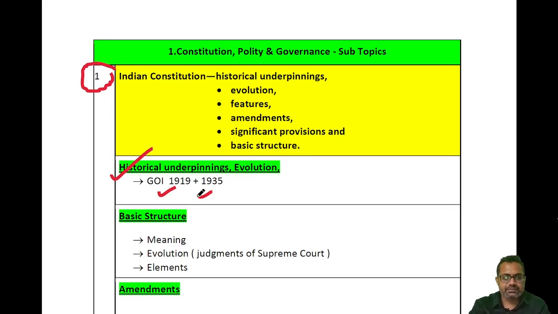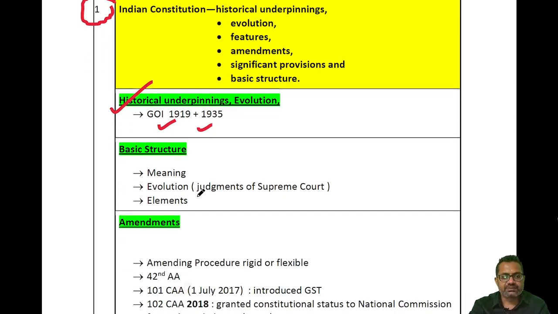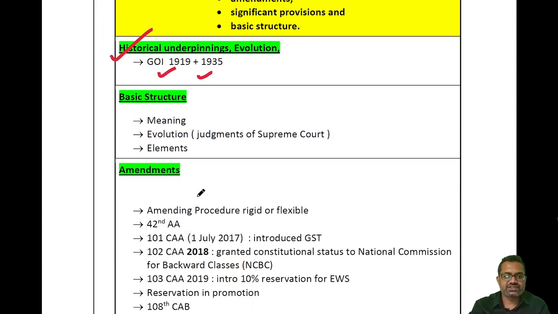Then you will see the basic structure. What is the meaning of basic structure? Through which judgments of the Supreme Court has the concept of basic structure evolved? For example, the famous Kesavananda Bharati case. Then what are the elements of basic structure?